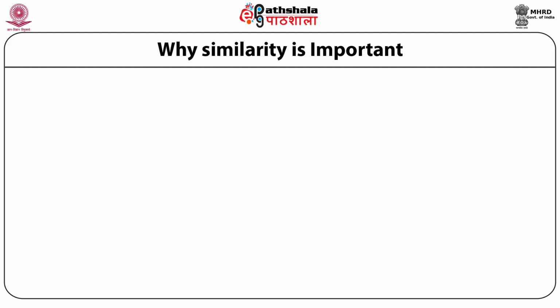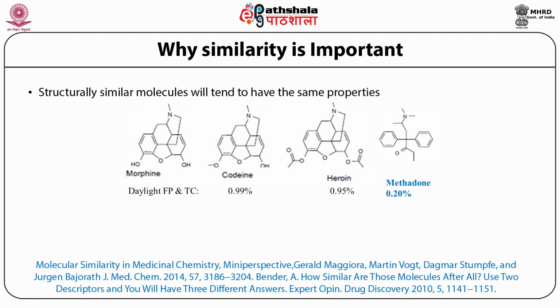But why is similarity important? I already mentioned the biological importance. Here I show you experimental data. The fingerprint similarity between morphine, codeine and heroin is 99% for morphine and codeine, and 95% for morphine and heroin. And all three inhibitors have almost equal inhibition constants for the dopamine receptors, which are very important and well known in drugs.